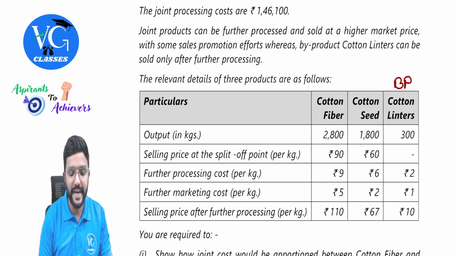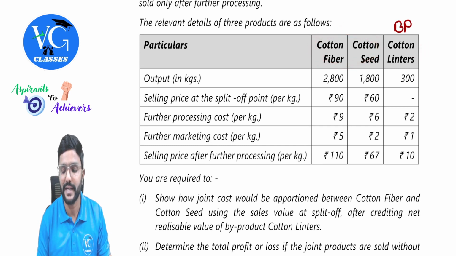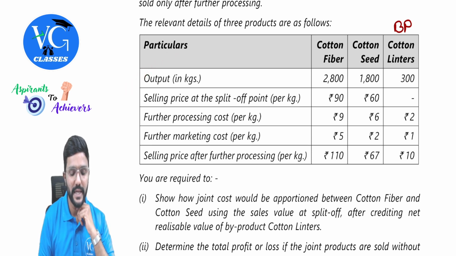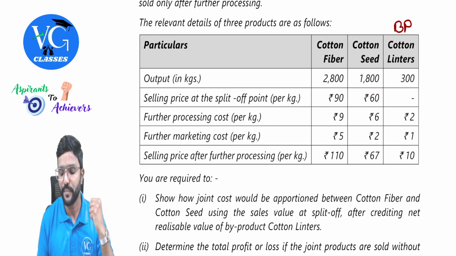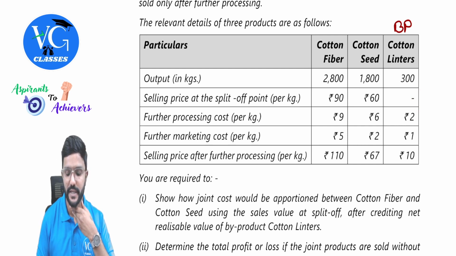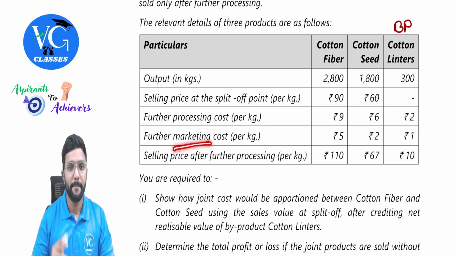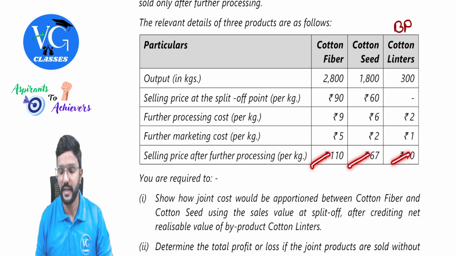The relevant details of these three products are as follows. The first two are joint products, guys. The last one is byproduct. I have just written BP, meaning byproduct. Output in kgs is given. Selling price at split off point is given only for joint products, whereas as we cannot sell byproduct at split off point, it is not given here. Further processing cost per kg 962. Further marketing cost 521. Both are further processing costs, guys, that is cost incurred after the split off point, including marketing. Last one, selling price after further processing per kg is 110, 67 and 10.